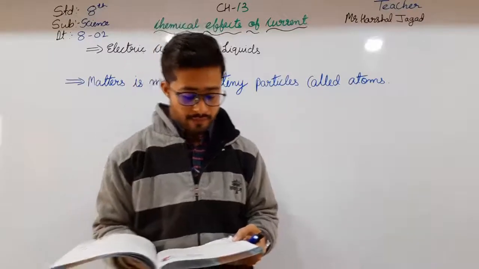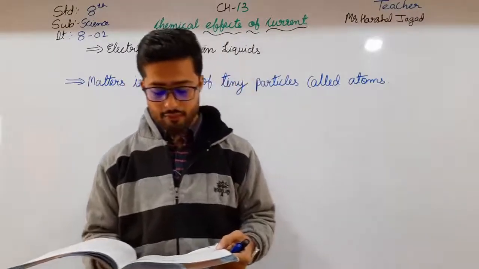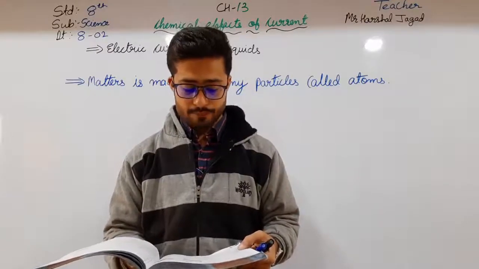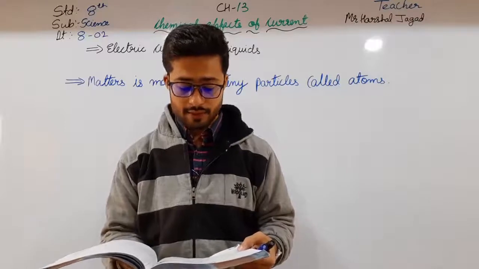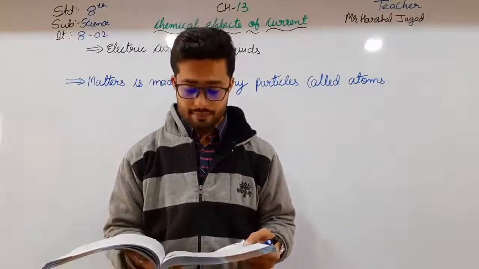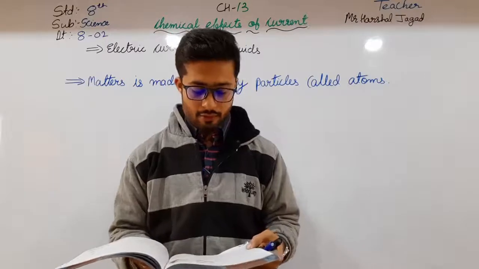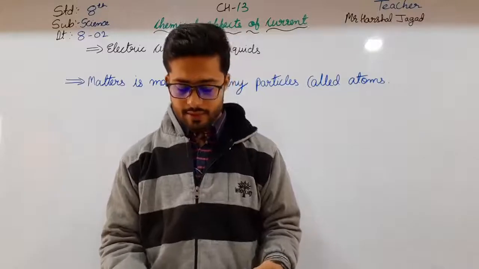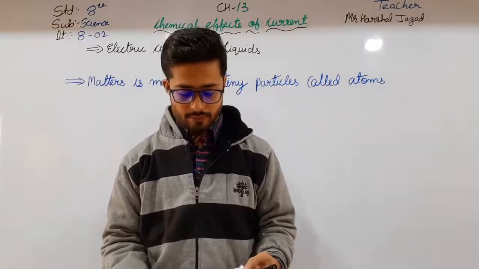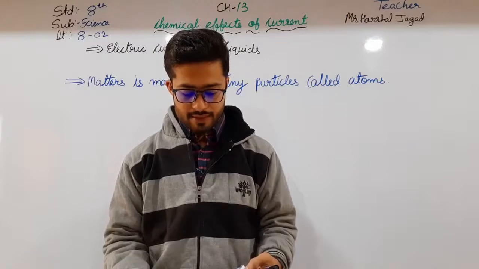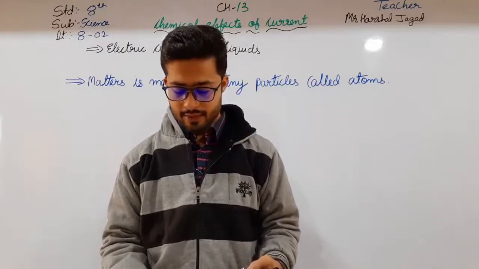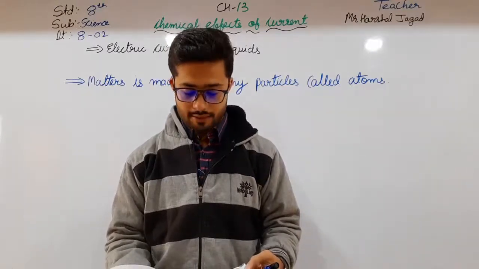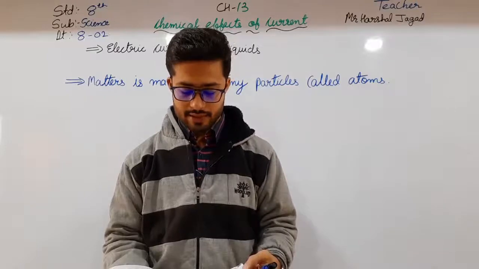Now let us look at liquids like tap water and salt water. Some liquids have free charged particles that can move, which makes it possible for an electric current to flow through them. Let us take the example of common salt, that is sodium chloride, NaCl. When sodium chloride dissolves in water, the sodium and the chlorine break up in such a way that sodium gets a positive charge and chlorine gets a negative charge. These charged particles are called ions.